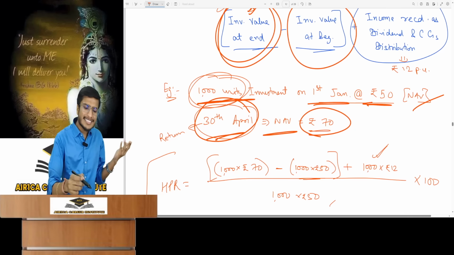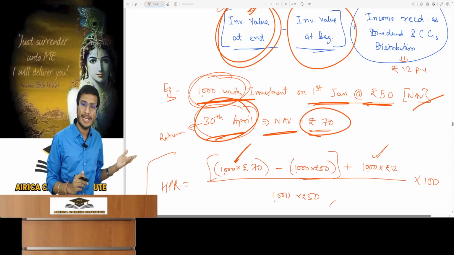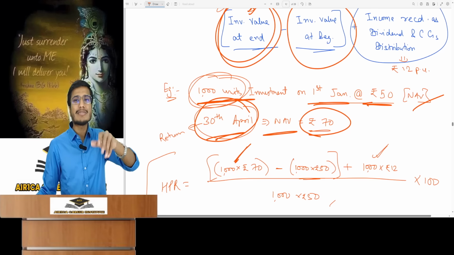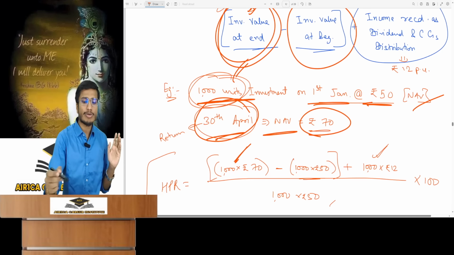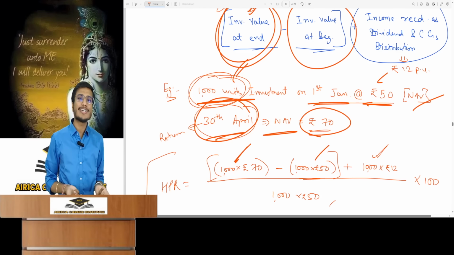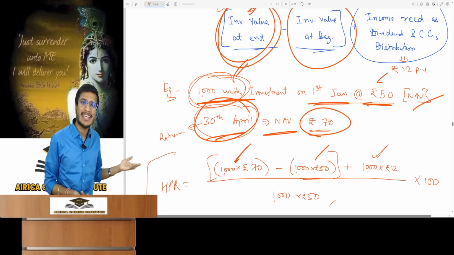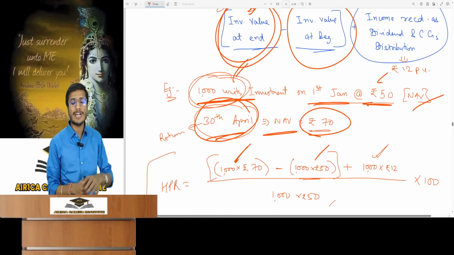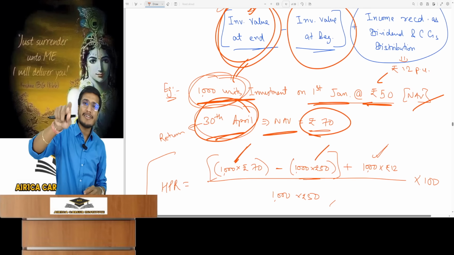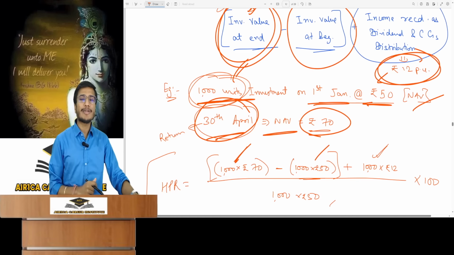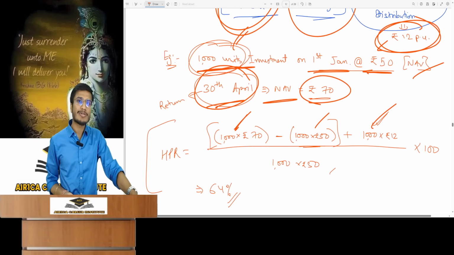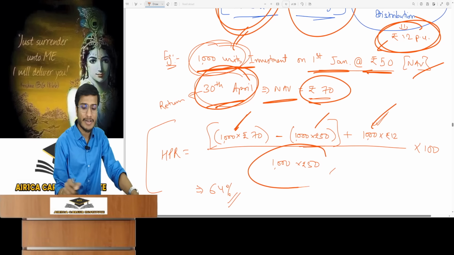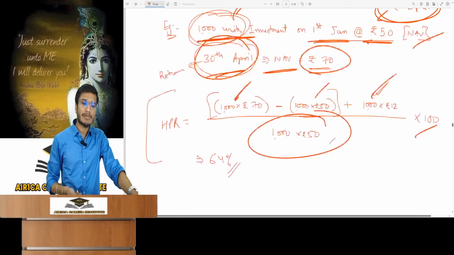What is my return? With 70 rupees NAV and 1000 units, ending investment value is units multiplied by NAV at end, minus whatever I invested at the beginning, 1000 units at a price of 50. So 1000 into 50. This is simply my earning: my investment is now worth 70,000 and I had invested 50,000, an earning of 20,000. Plus, being a dividend payout plan, I received 12 rupees per unit income in my bank account. On 1000 units, received 12,000, divided by 50,000 invested. This is my return multiplied by 100.